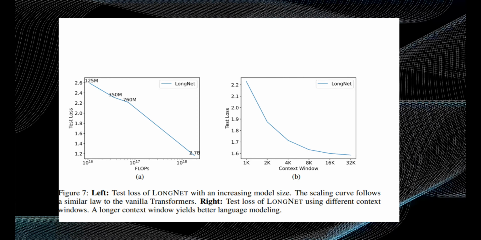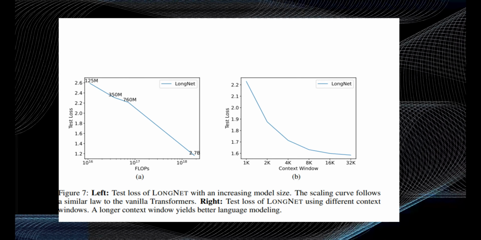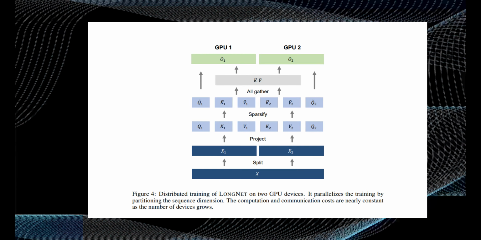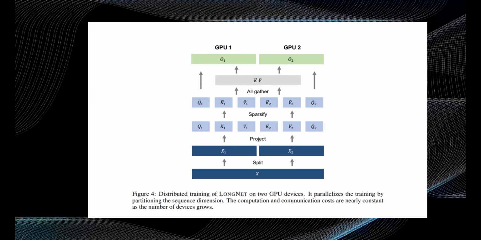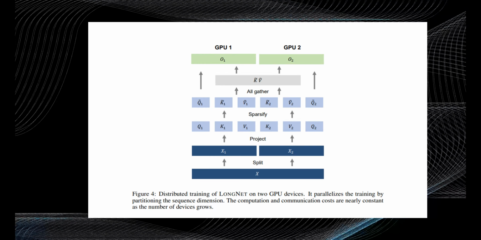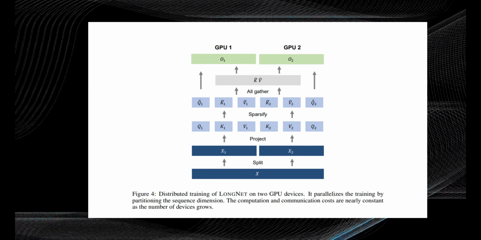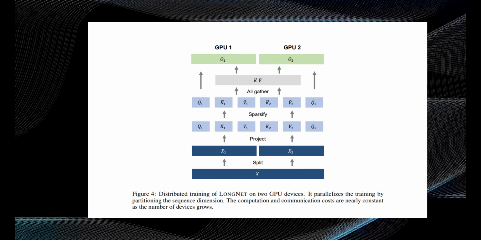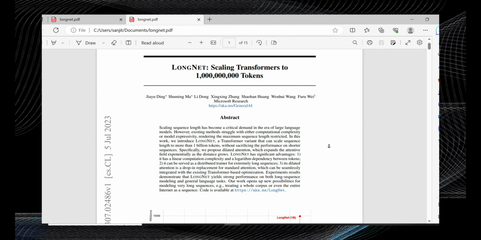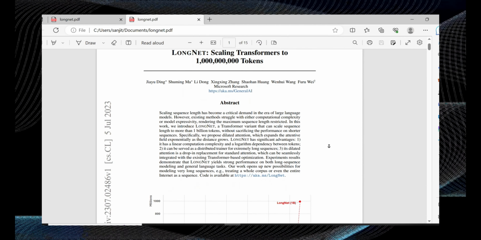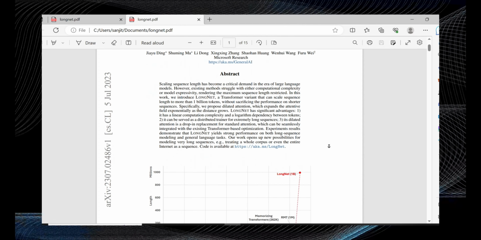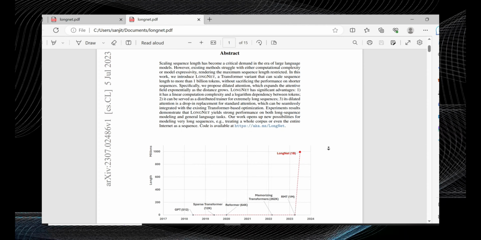Let's talk about the amazing advantages LongNet brings to the table. First and foremost, it offers linear computation complexity. That means we can efficiently handle long sequences without breaking a sweat. And here's the exciting part. LongNet can serve as a distributed trainer for those incredibly long sequences. With its power, we can train models with sequence lengths reaching 1 billion tokens or more using distributed systems. Talk about taking things to the next level.